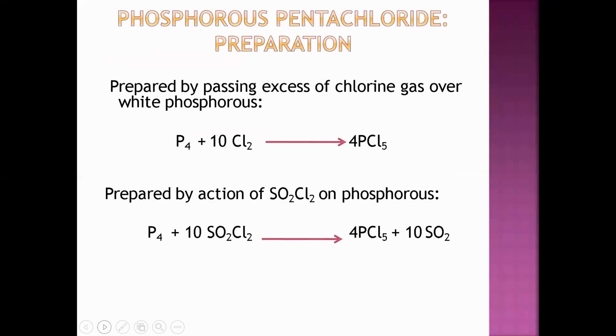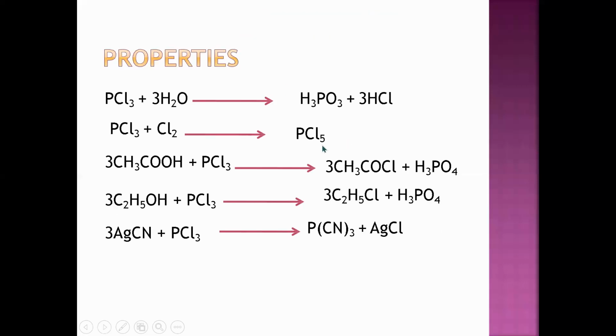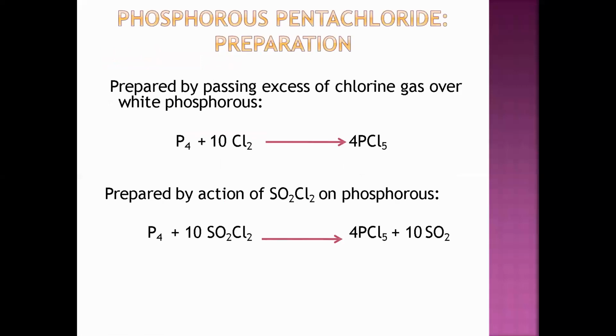Next, we have just learned about PCl5, phosphorus pentachloride. It forms when PCl3, phosphorus trichloride, reacts with chlorine. It forms phosphorus pentachloride, which is PCl5. So how is PCl5 prepared?